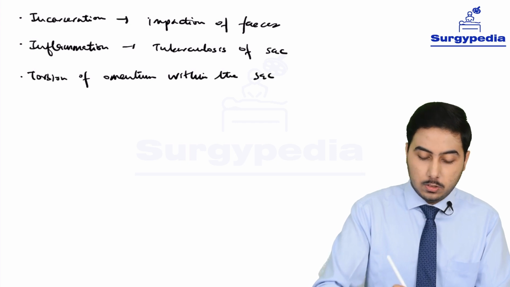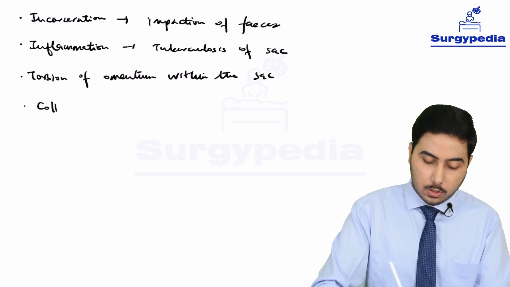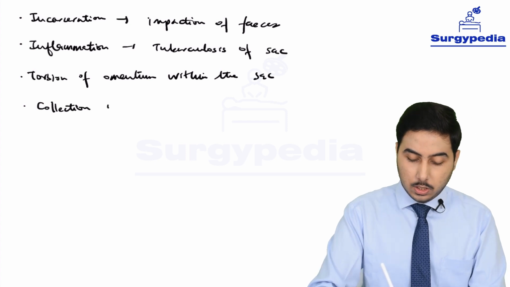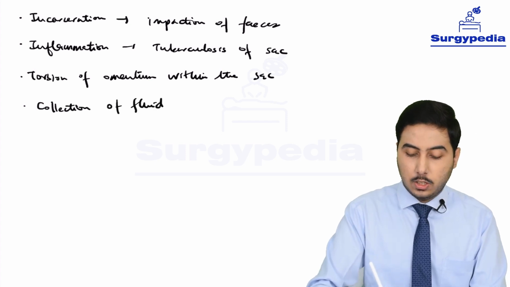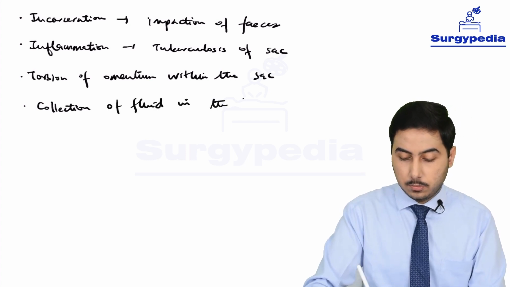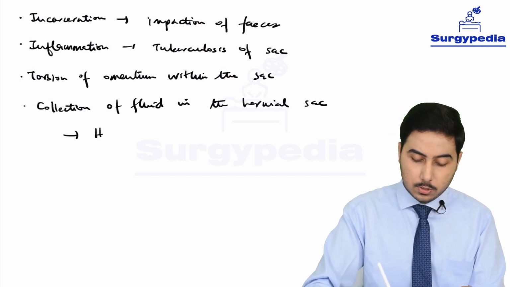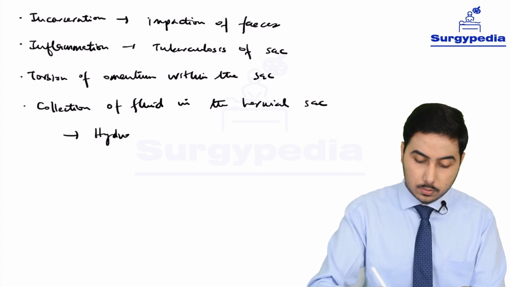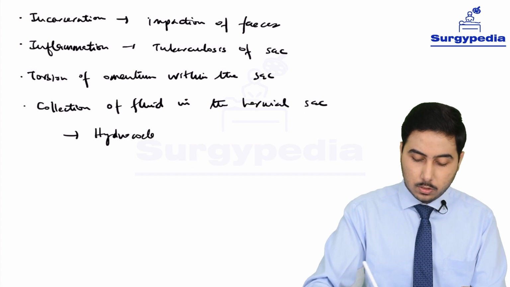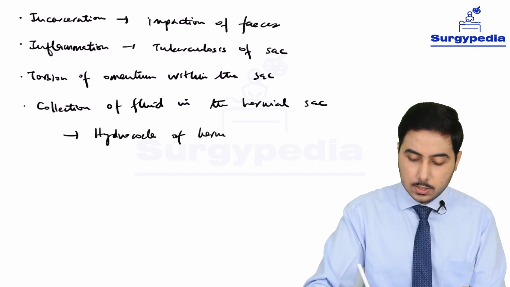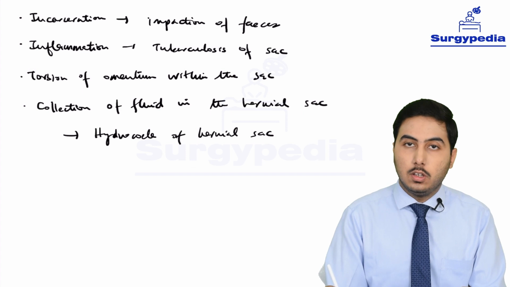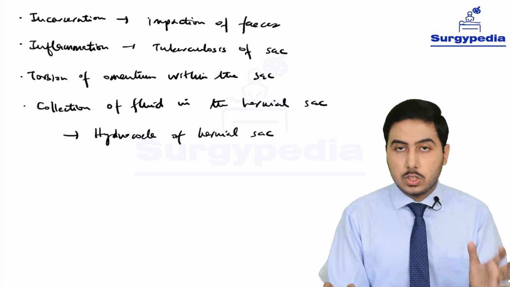Okay, and next we can have collection of fluid in the hernial sac. And what is it known as? It is known as hydrocele of hernial sac. Okay, so we have hydrocele of hernial sac.